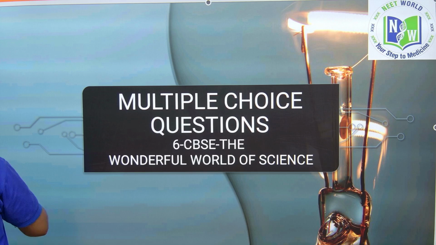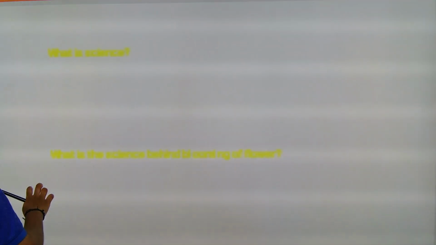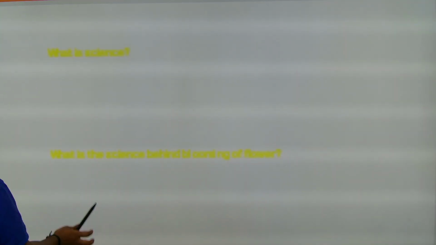So we discussed till what is science, right? Who are scientists, children? Scientists are nothing but those who find the solution for the problems, right? So let's see here.